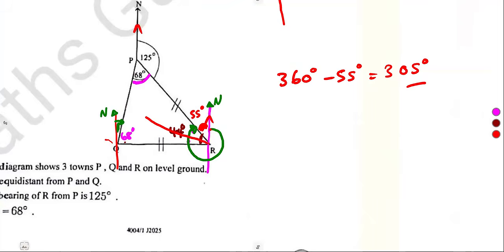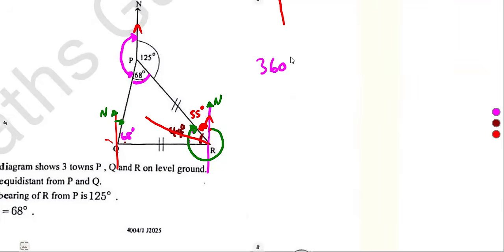Remember, these North Poles are parallel lines. It is easier if we know the remaining angle inside P. We can get it from 360 degrees: 360 minus these two angles, 125 and 68, a complete revolution. Then we have the remaining angle at P.